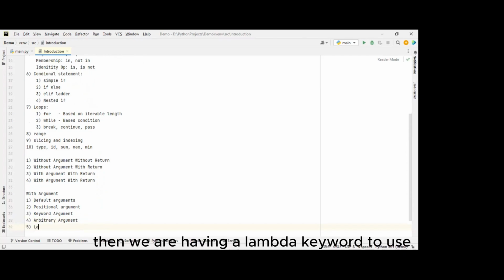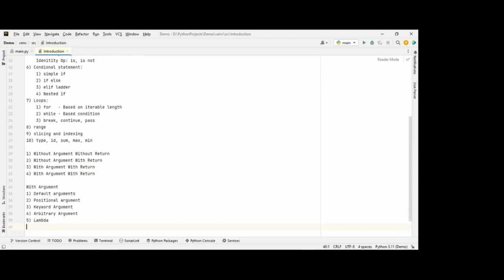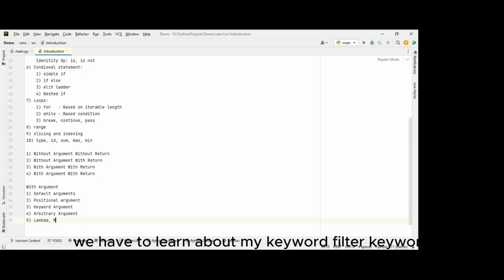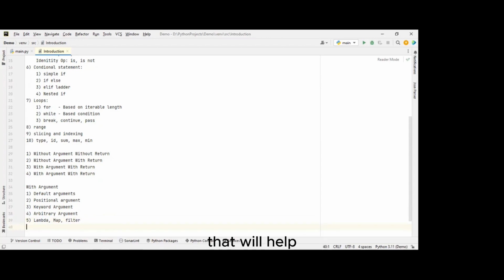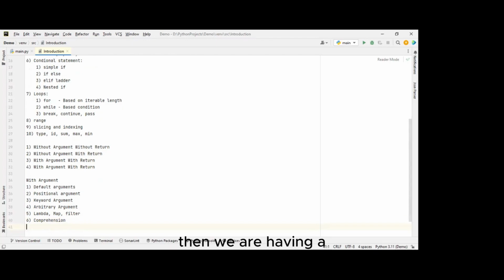Then we are having the lambda keyword to use. Along with lambda, we have to learn about the map keyword and filter keyword, how we can use them along with lambda. That will help. Then we are having some comprehension methods. Then we are having a recursive function. So these kinds of concepts we are having with the arguments, and we can learn about these also.